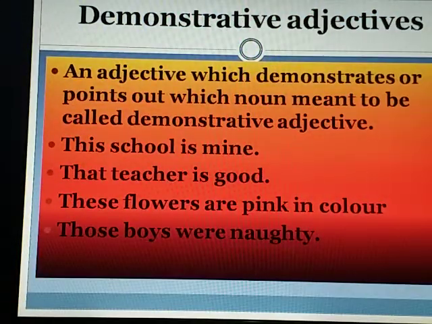Demonstrative adjectives. Some adjectives point out the thing or the person that is spoken about. These adjectives are called demonstrative adjectives. For example, this school is mine. That teacher is good. These flowers are pink in color. Those boys were naughty. Words like this, that, these, those, such are examples of demonstrative adjectives. A demonstrative adjective answers the question which.